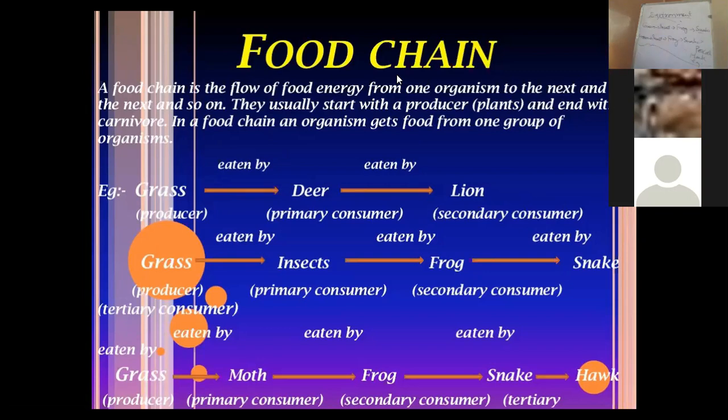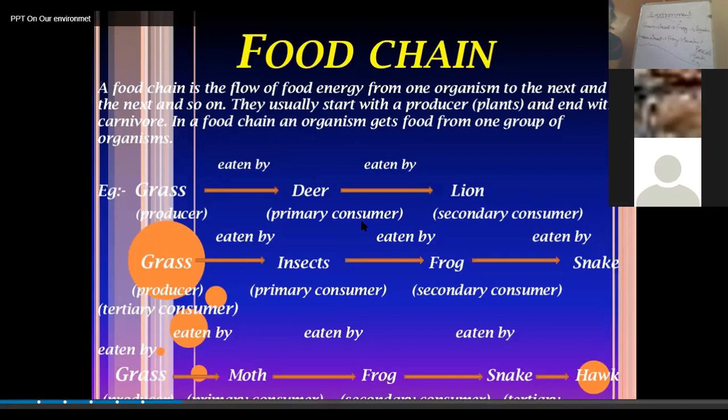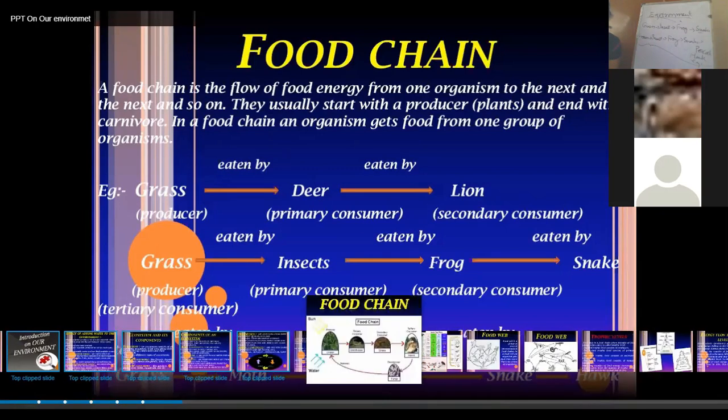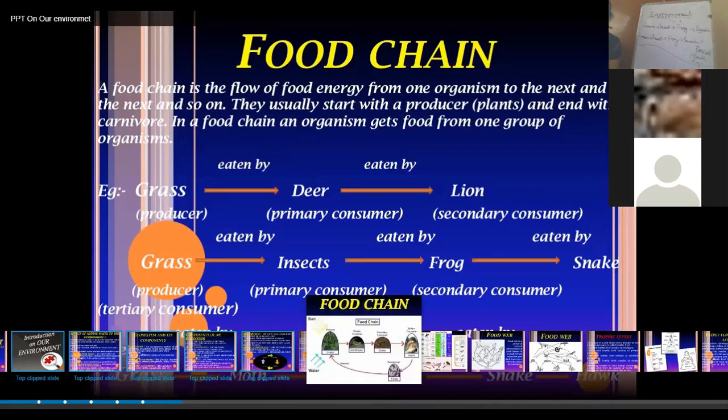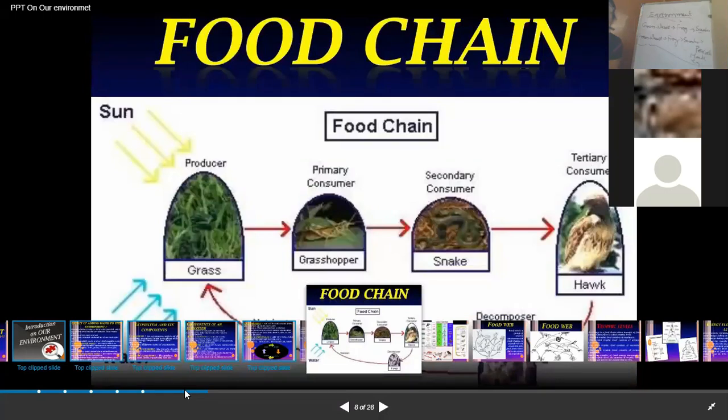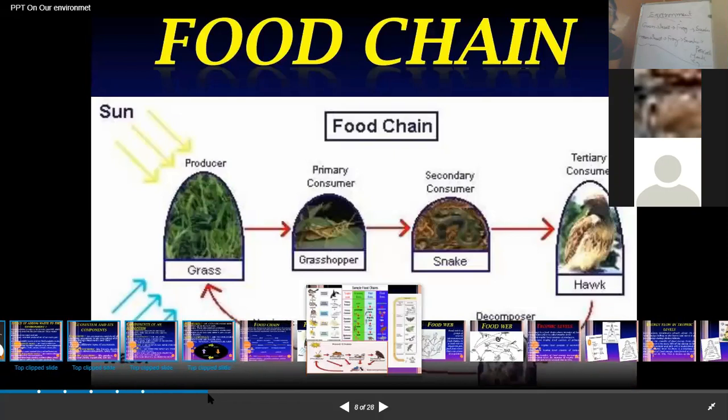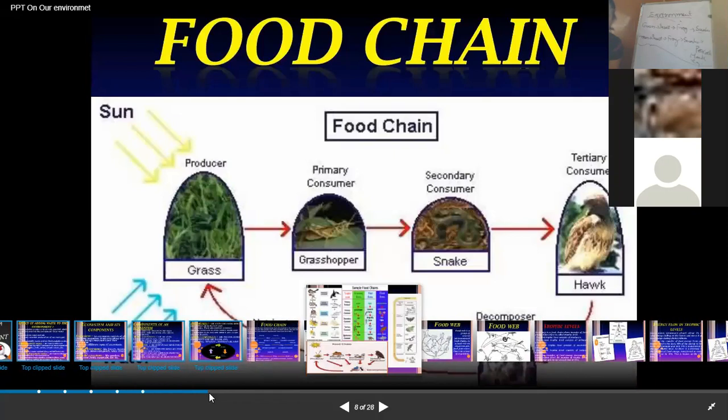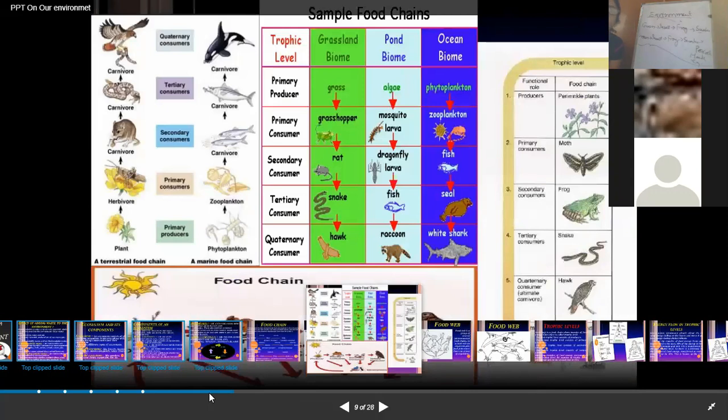So they can be called secondary consumers, and then there can be tertiary consumers also. Okay. So next we have to discuss the food web. You can see here there are different food chains. There are the grassland food chain, and the wetland food chain also.